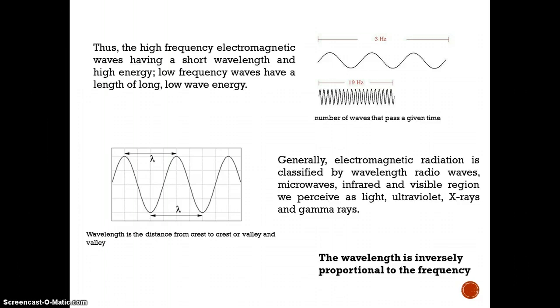Generally, electromagnetic radiation is classified by wavelength: radio waves, microwaves, infrared, and the visible region that we perceive as light, ultraviolet, X-rays, and gamma rays. The wavelength is the distance from crest to crest or valley to valley. We note that the wavelength is inversely proportional to the frequency.